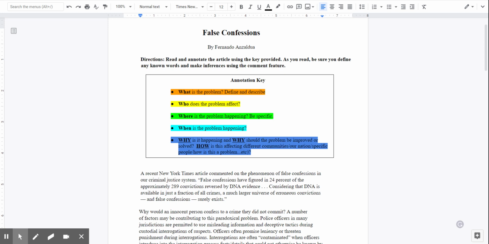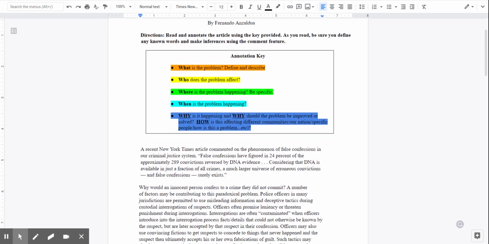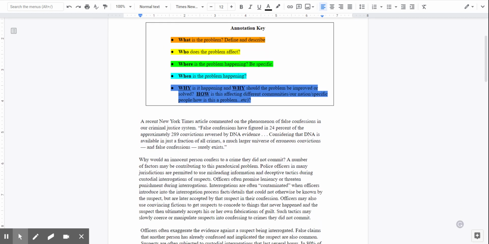So in orange, we are going to highlight where we see the problem being defined and described. In yellow, we will highlight who does this problem affect. In green, we will highlight where is the problem happening. We want to be as specific as possible. In blue, we will highlight when is the problem happening.